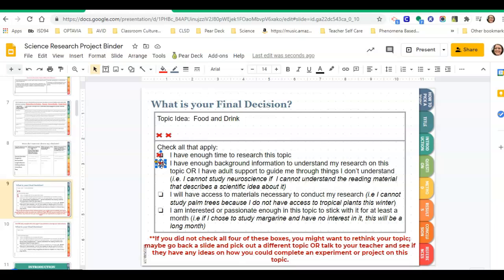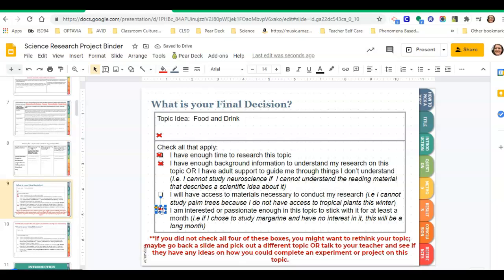Third, I have access to materials necessary to conduct my research. Ooh, okay. Well, this one might be tricky because if I'm gonna do food or baking or people's preferences with how food tastes, I'm not gonna be able to make food and give it to people. I'm probably not gonna be able to deliver food. I'm not gonna be able to have people make the food themselves. So I don't think actually that I can check this box. So let's go to the fourth box. I'm interested or passionate enough to stick with it for a month. Definitely would check that box, but okay, so I can't check all 4 of my boxes.